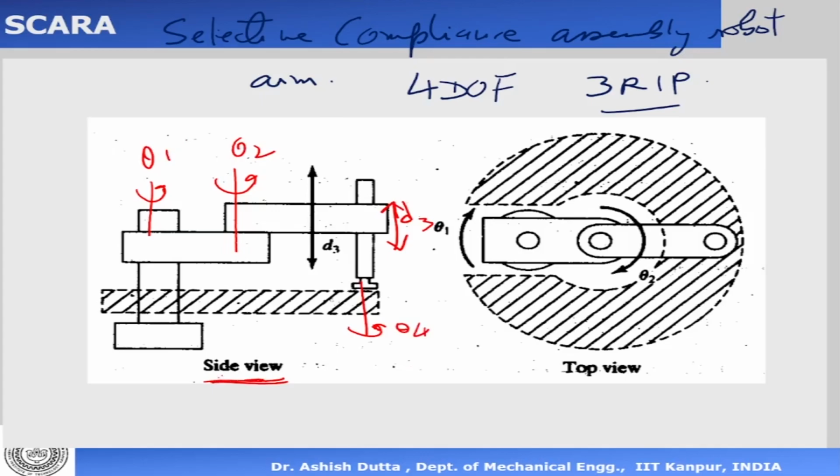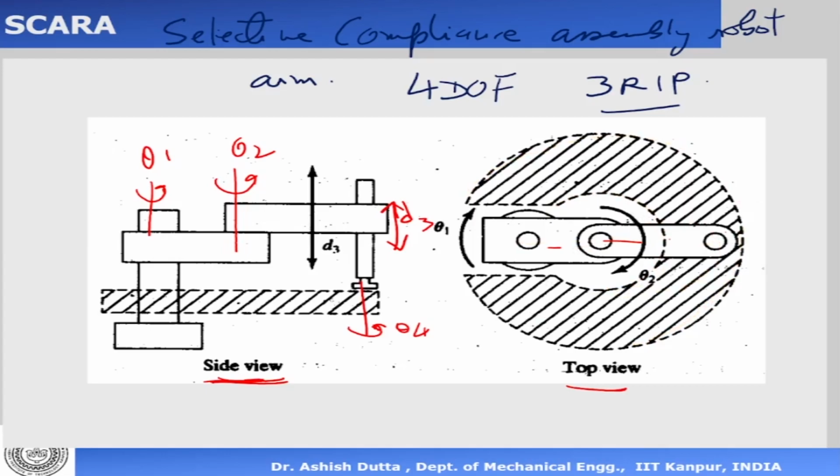Now this is the side view. Now if I see the top view, then the top view is shown here. So in the top view, this is like a planar 2-link arm. Okay, this is 1 link here, another link here. So this can rotate. So when it is fully stretched, you get 1 big circle. When this fellow rotates backwards, it comes like that till here, and then rotates, you get a small circle here. Okay, so here on the top view, you're getting 2 circles.